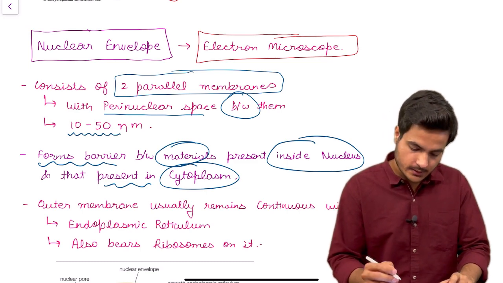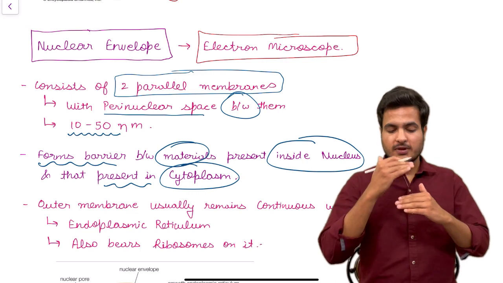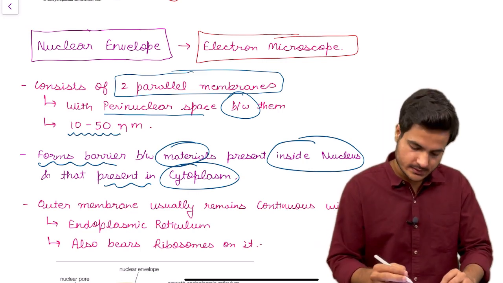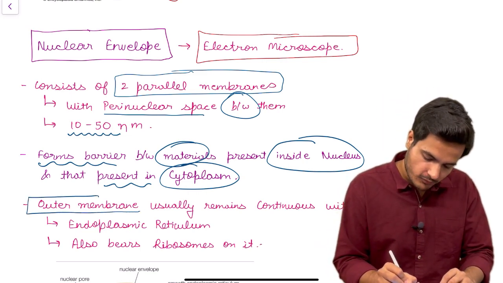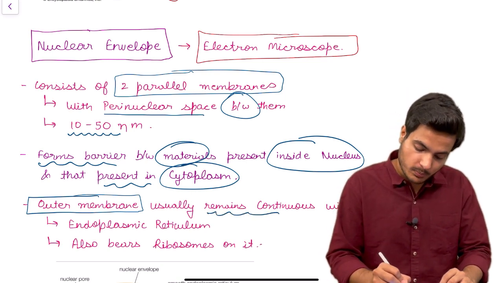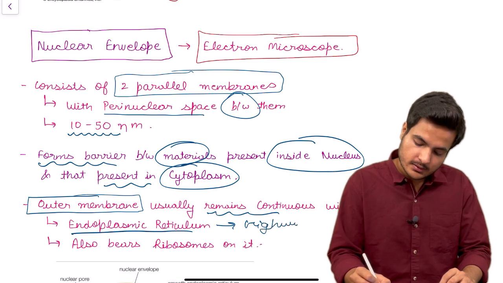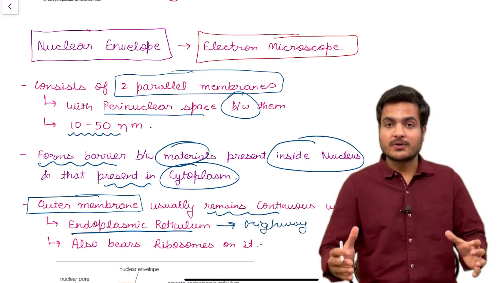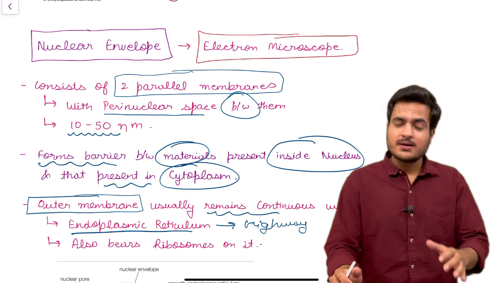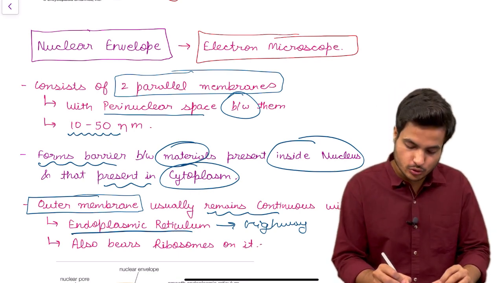And now let's see what are the special features of the outer membrane of the nucleus. The outer membrane of the nucleus remains in continuation with the endoplasmic reticulum, which is the highway of the cell, just because it forms an elaborate network inside the cytoplasm. And sometimes the outer membrane of the nucleus can also bear ribosomes on it.